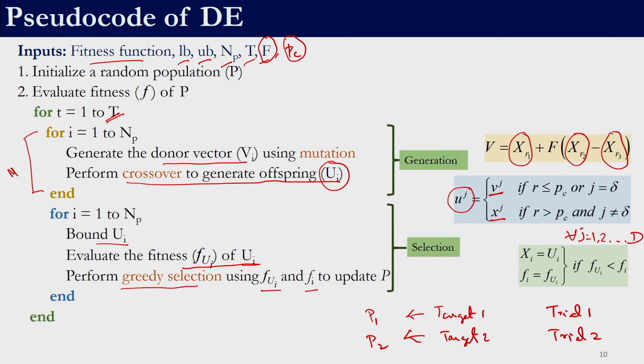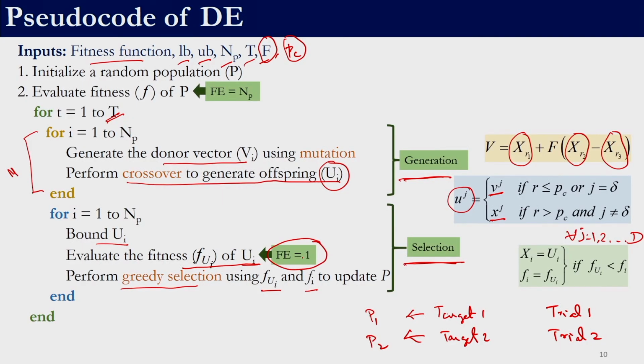So, here if we see, this is the generation phase and this is the selection as well as the survivor stage. So, this also fits into the generalized scheme of metaheuristic techniques which we have discussed earlier, that we have a selection operator, we have a variation operator and then we have a survivor operator. Here selection was done randomly, variation was done using crossover as well as mutation, and the selection was done using a greedy selection strategy.